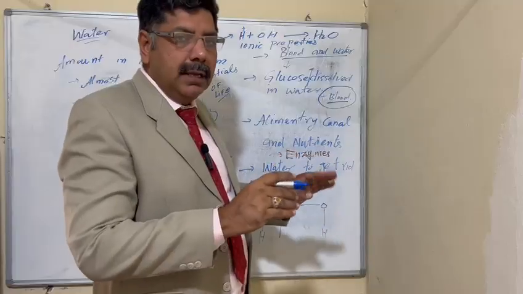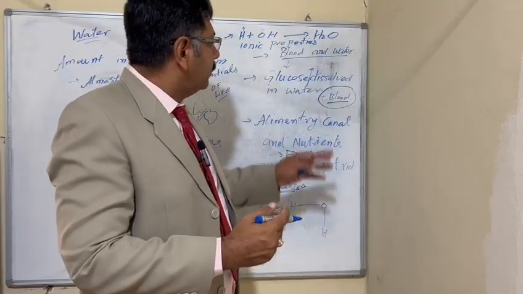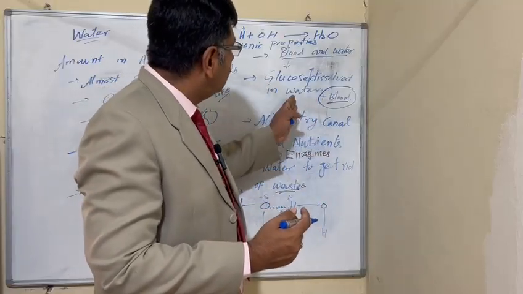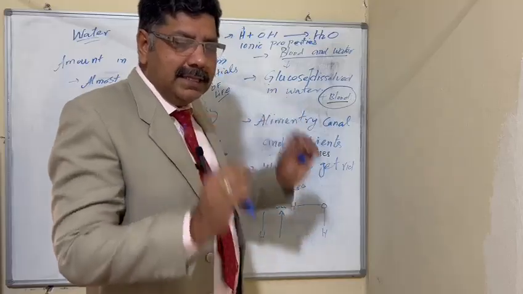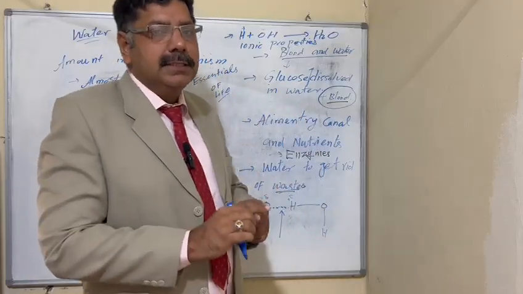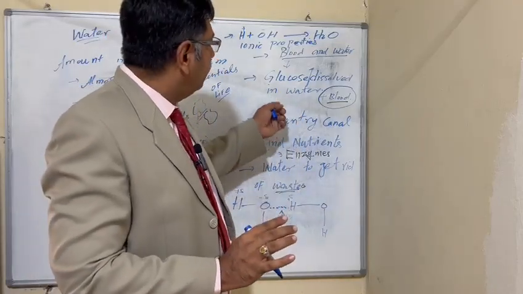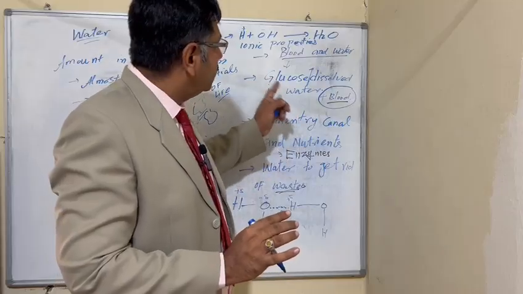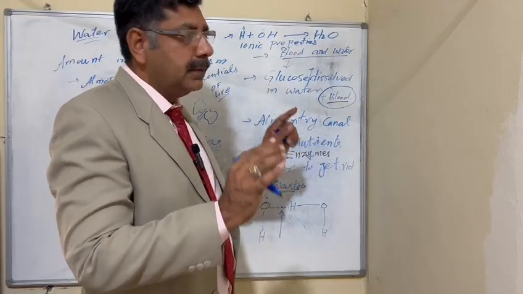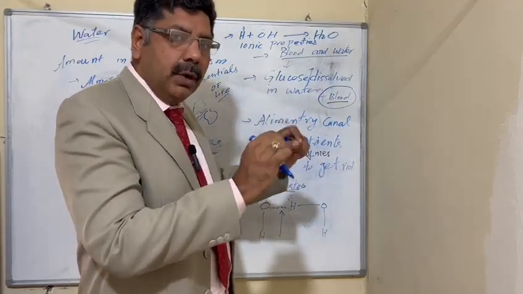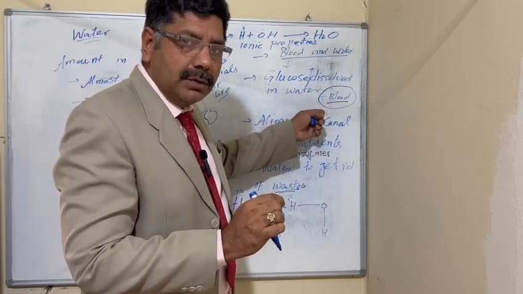So transportation of glucose inside the human body is helped by the blood, in which glucose is dissolved in the water that blood contains.